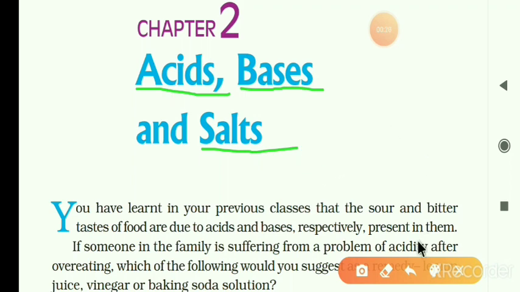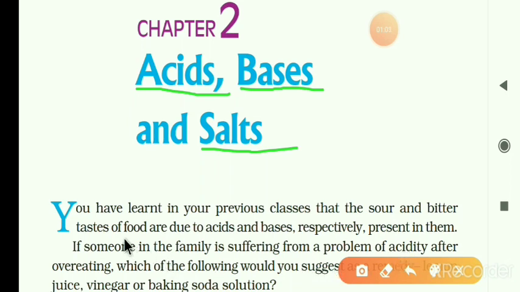Dear students, this is a very important topic. Here are very important key points that you are going to learn in this lesson. They are physical properties of acids, physical properties of bases, chemical properties of acids, chemical properties of bases, indicators, reasons for acidic nature, pH value and its application, chloralkali process, properties of salts and their uses.